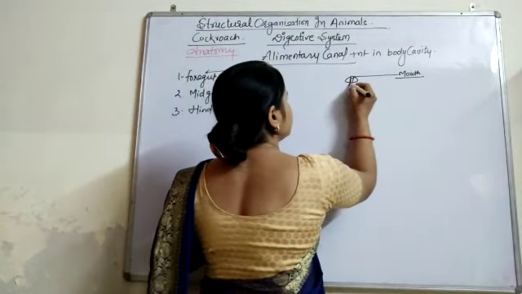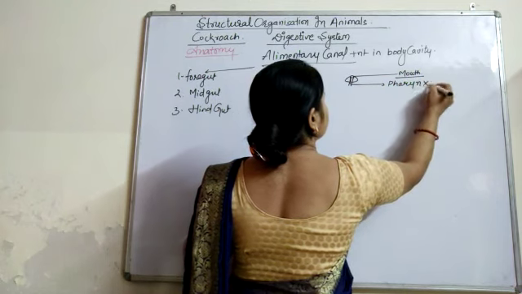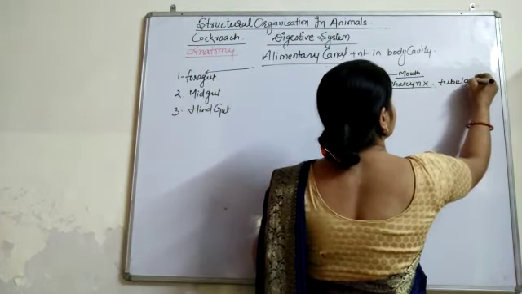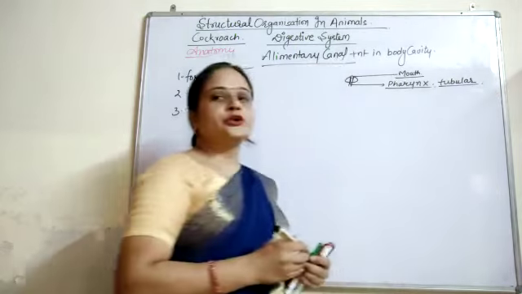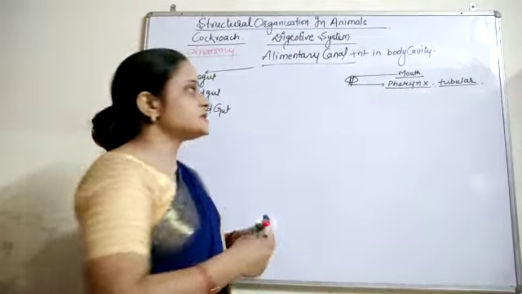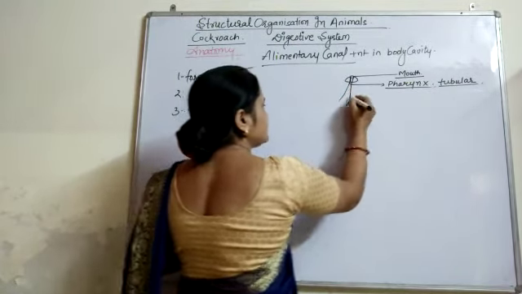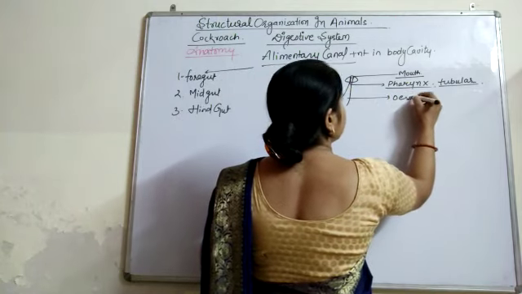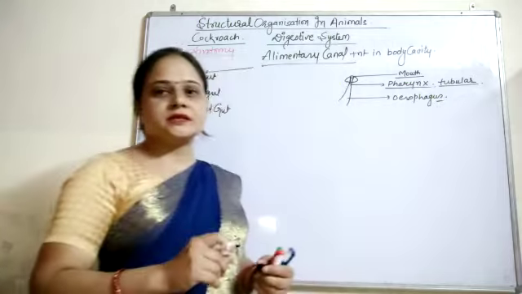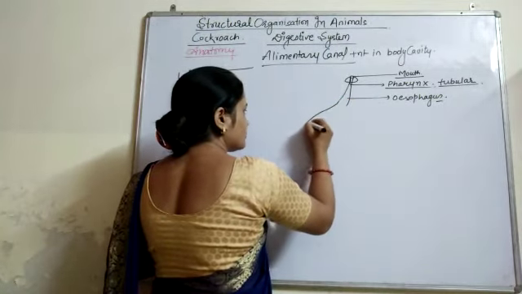This mouth opens into a pharynx. The pharynx is a tubular structure. This pharynx then opens into an extended portion which is named the esophagus. This is also a tubular part, named the esophagus.